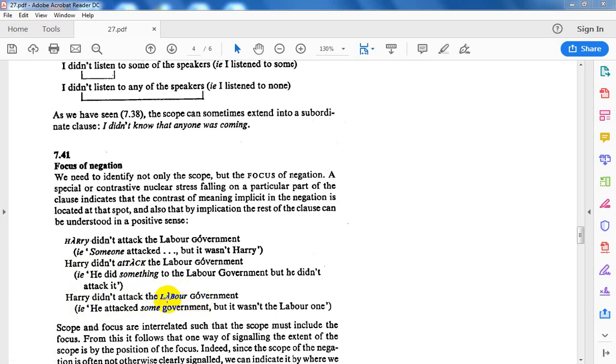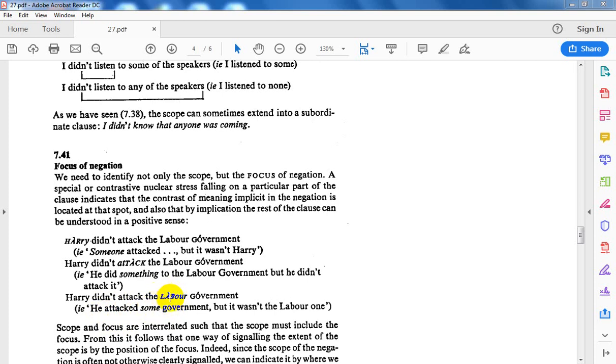Labour, here is the focus of negation, in which I have this intonation. Harry attacked some governments, but definitely it was not the Labour one. Why? Because it is the focus of negation.